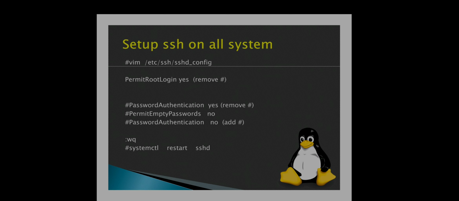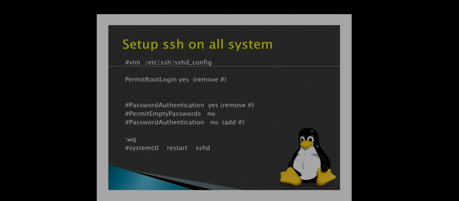Set up SSH on all systems. We have to go to the file in the path /etc/ssh, under ssh there is sshd_config. In that file, PermitRootLogin yes, remove the hash comment, and PasswordAuthentication yes, remove the hash comment, and PermitEmptyPasswords no, and password authentication no. And after that we have to save that file by using the command :wq.